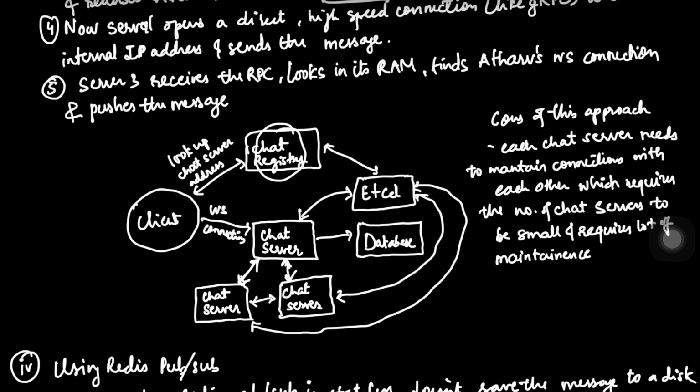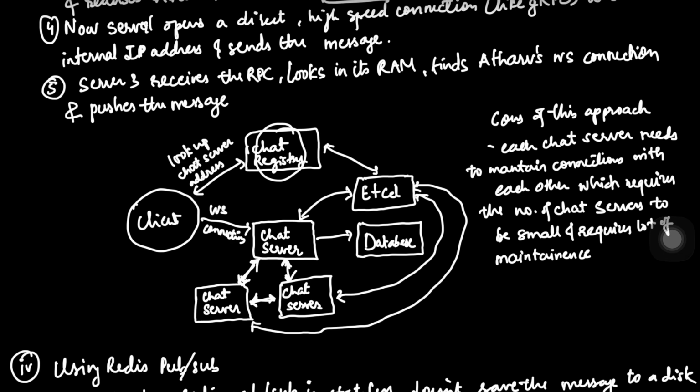But as with every design choice, there is a massive con also, and that can bite you at scale. In this world, every single chat server needs to maintain a persistent connection with every other chat server, which you can see over here. So here I have 3 chat servers and everyone is connected with each other. Now if you have, let's say, 1k servers, which is 1000 servers, based on our calculations we thought that we would need around 500 to 600 servers, right?